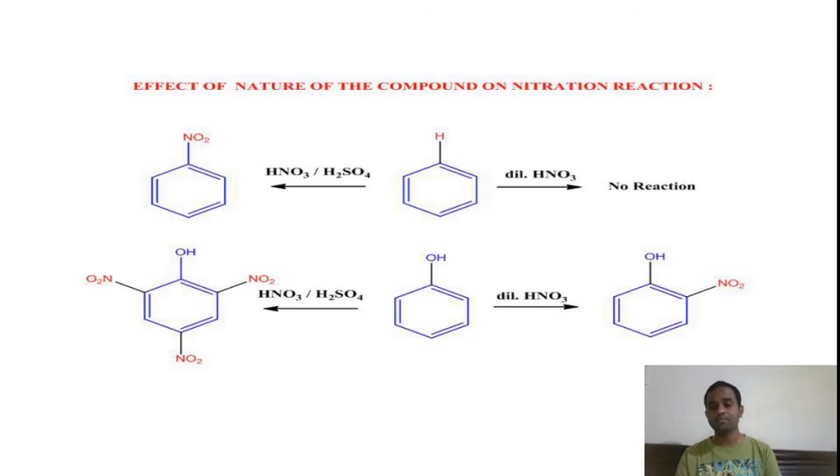So thereby the amount of nitration increases. If we perform this reaction with the dilute HNO3, the nitration takes place. But the benzene will not undergo nitration with dilute HNO3, whereas the phenol will.